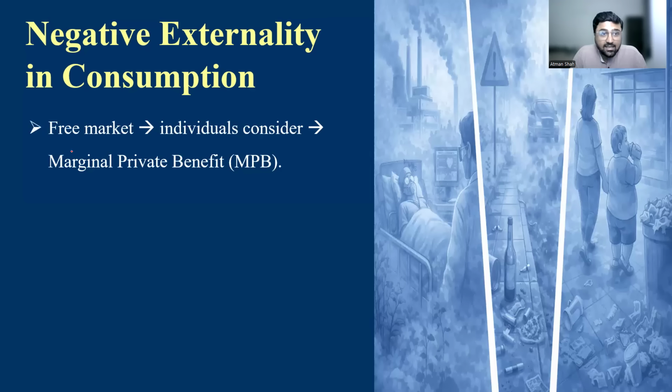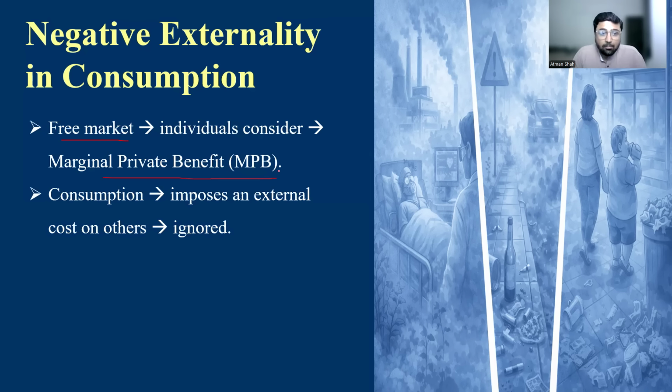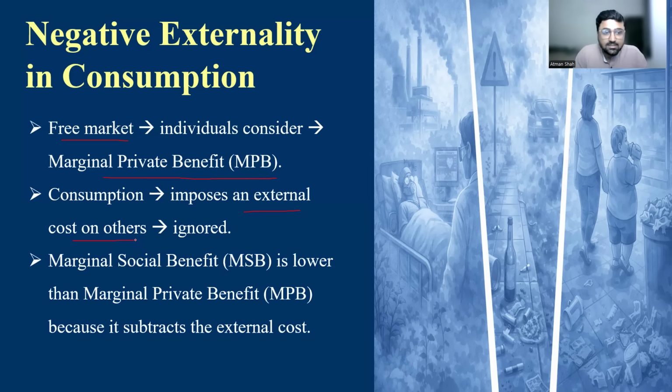In this case, the free market considers only marginal private benefit. When consumers consume such commodities, they only consider the private benefit, and they completely ignore the social cost or external cost. The external cost of consuming cigarettes or alcohol or littering is completely ignored by the consumers.